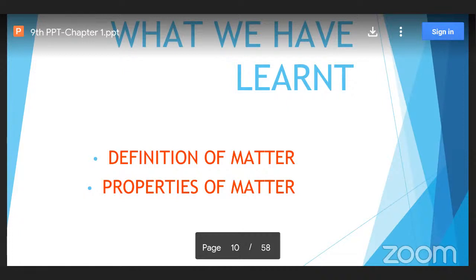And the last one is there is an attractive force between the particles of matter. For each and every property of matter, we have to learn the activities. Then it will be very easy for us to understand the properties of matter.